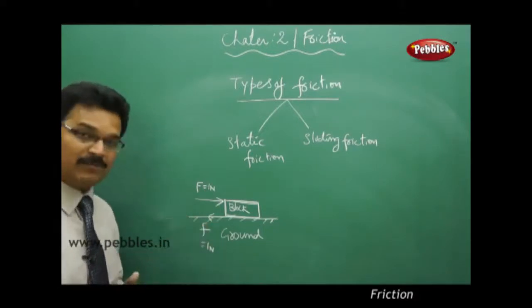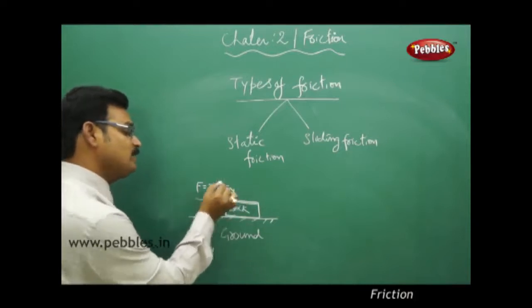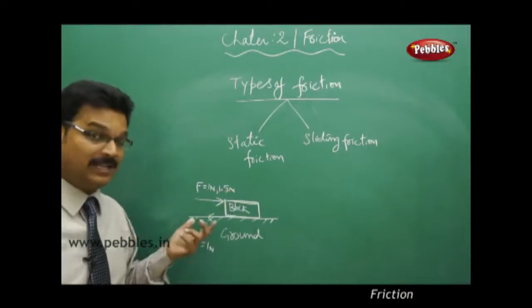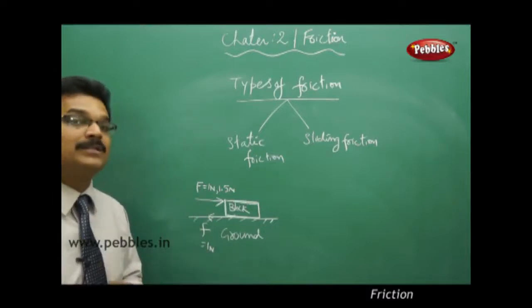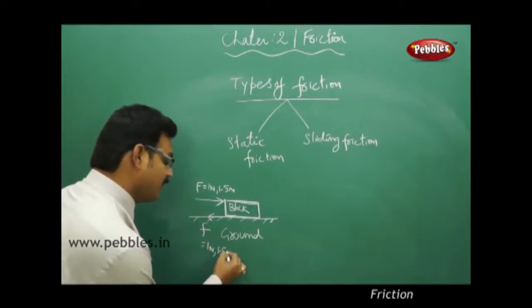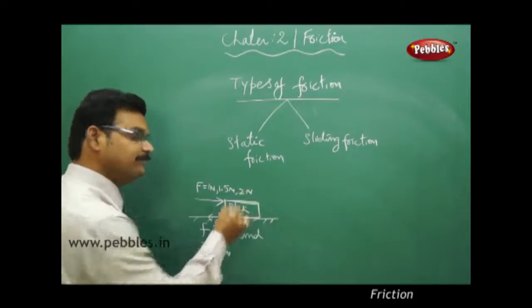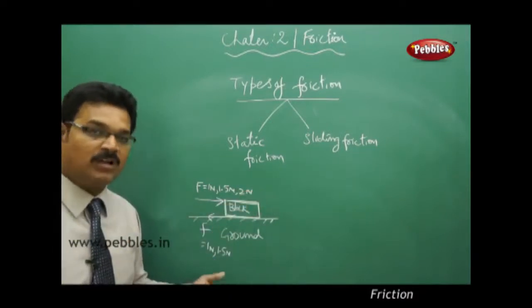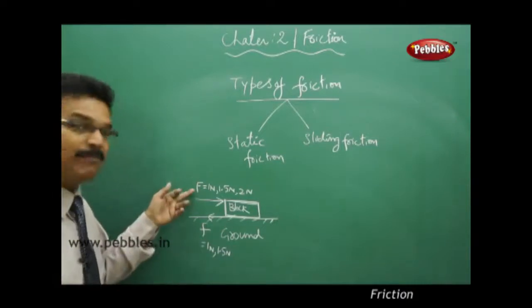Now as the block is not moving, I increase the force to 1.5 Newtons. Still the block does not move, because the friction force has also increased to 1.5 Newtons. Now increase the force to 2 Newtons. The block is not moving because the friction force increases proportionally to the applied force.